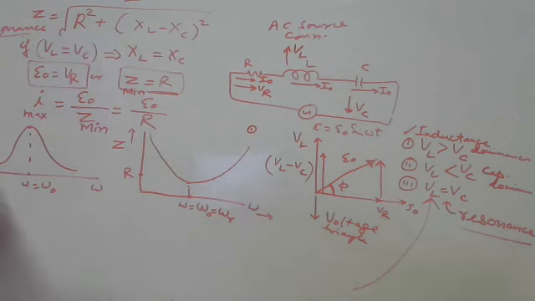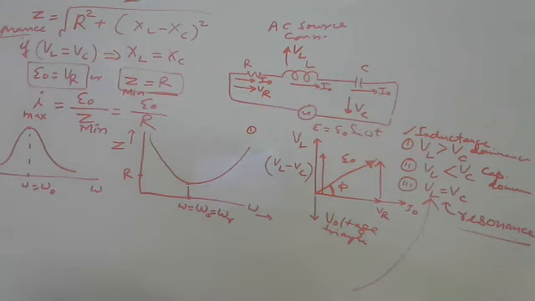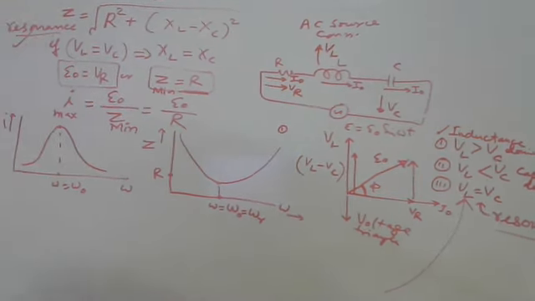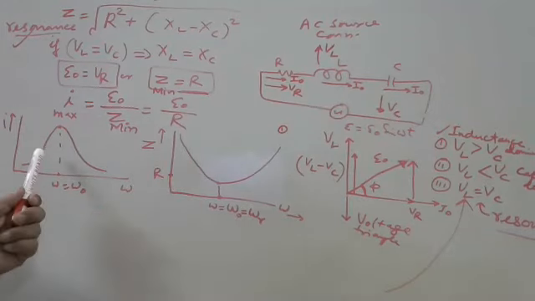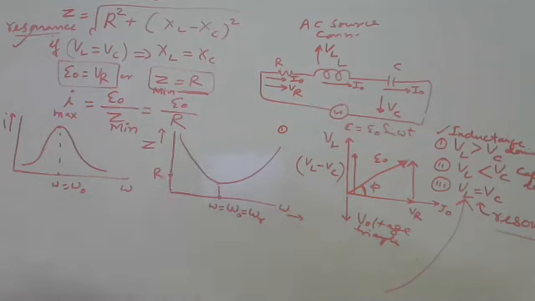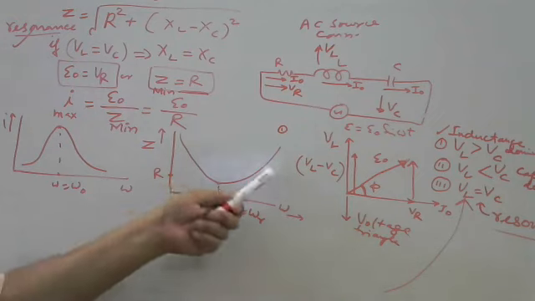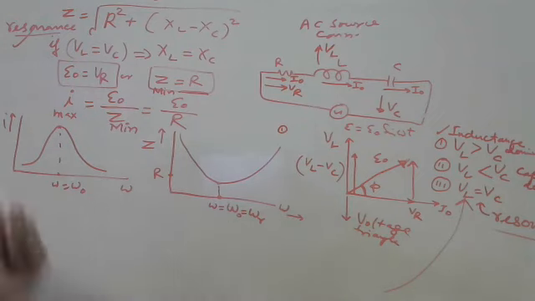Now you can see this graph of Z and this graph of I are just reciprocal because I is equal to E by Z. Z increases, current decreases.